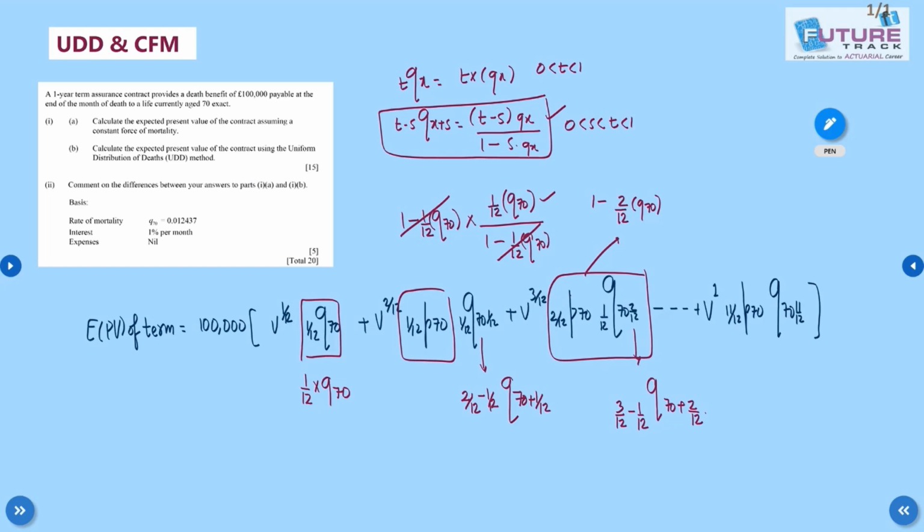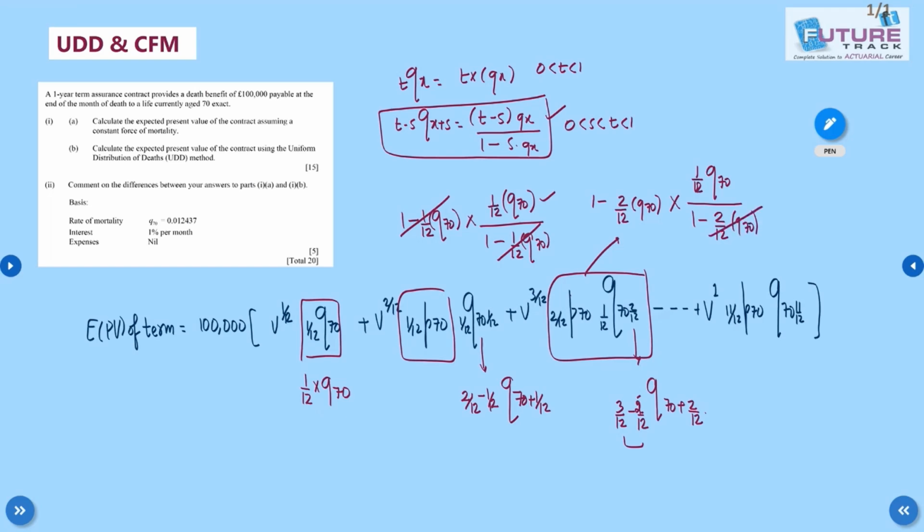Sorry, s is 2/12, not 1/12. So t minus s is again 1/12 only, q70 divided by 1 minus s, this time 2/12 q70.